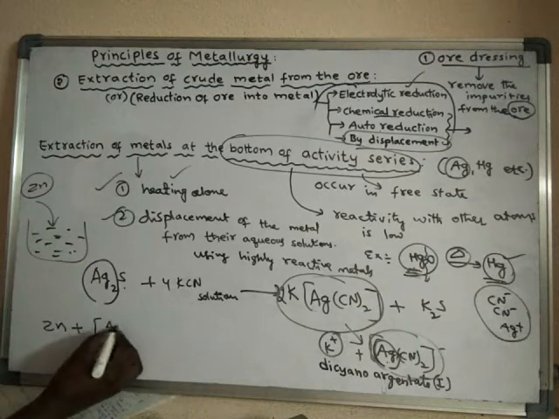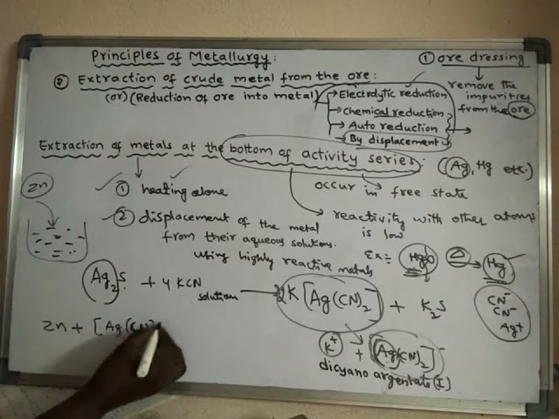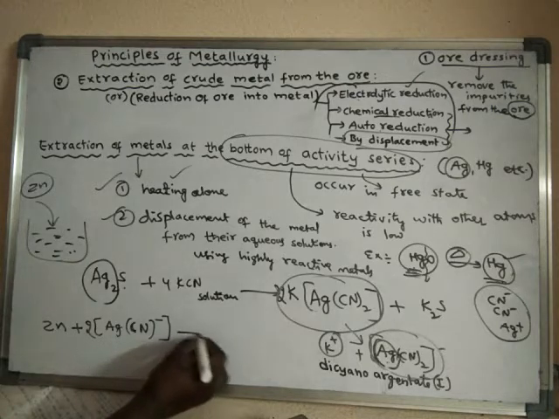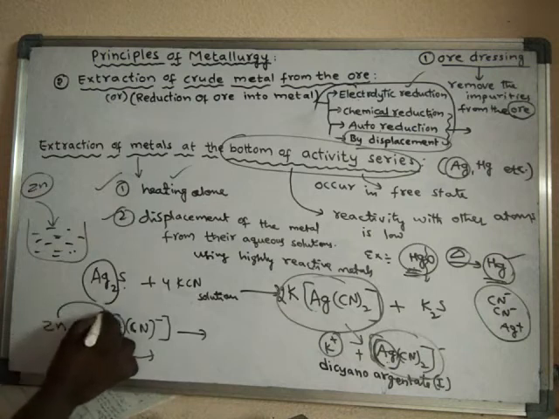displace the silver from this dicyanoargentate(I). The silver metal will be displaced by zinc.